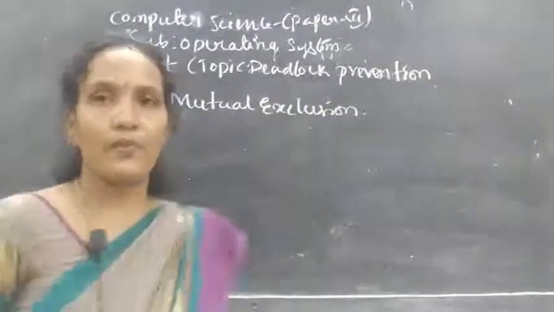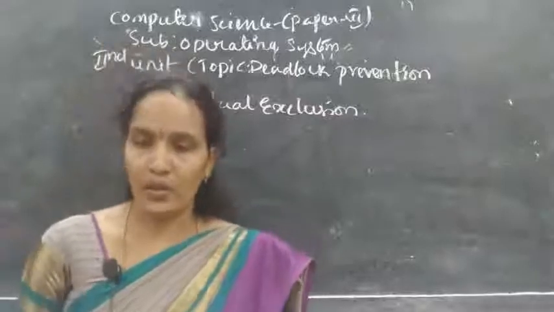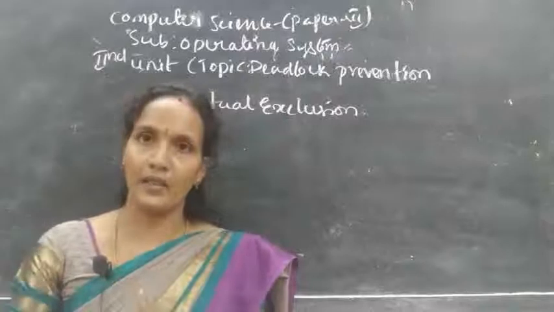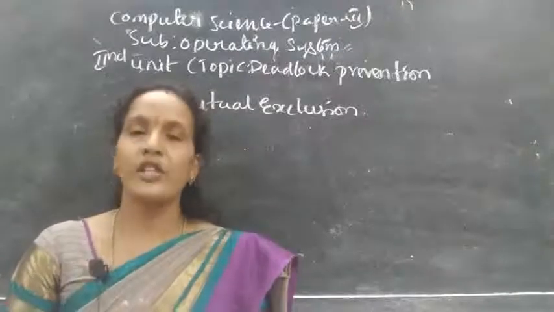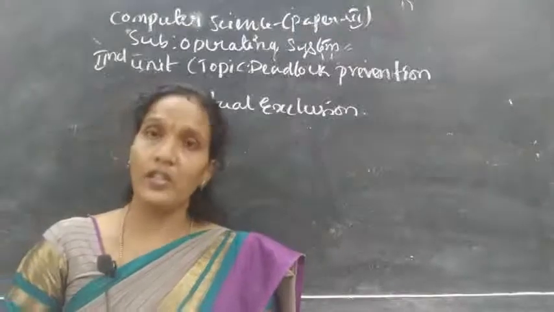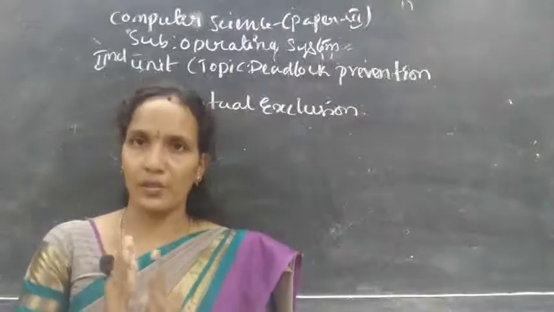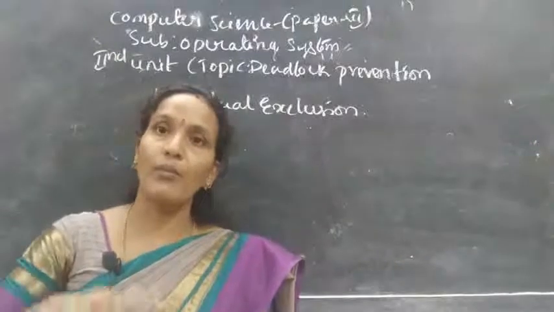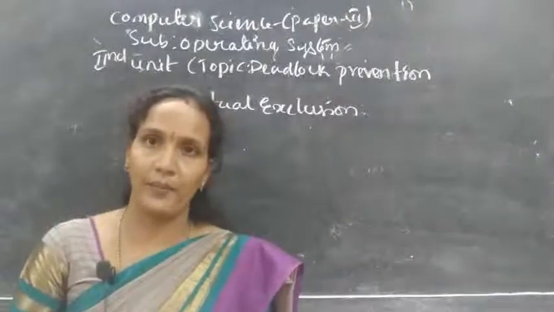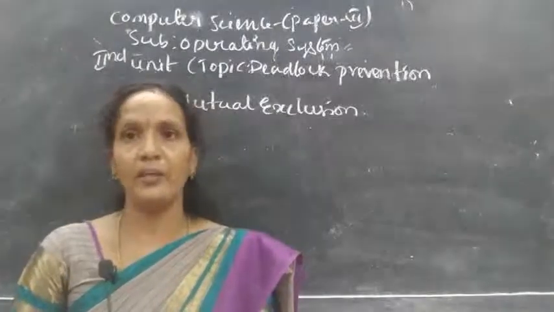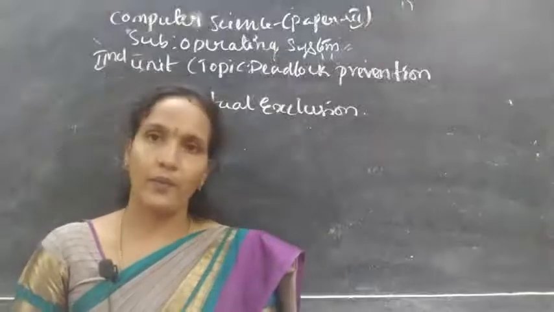Mutual exclusion. Mutual exclusion means what? Actually, it is 100% implemented when there are shareable resources. From the resource point of view, if one resource is there and that resource is requested by more than one process at the same time, then it may lead to a deadlock.